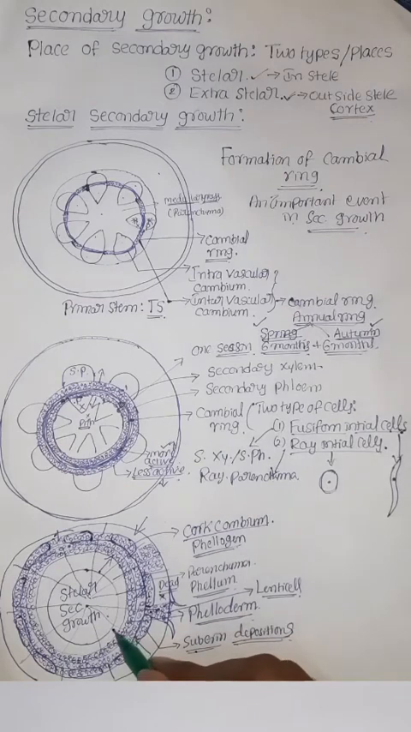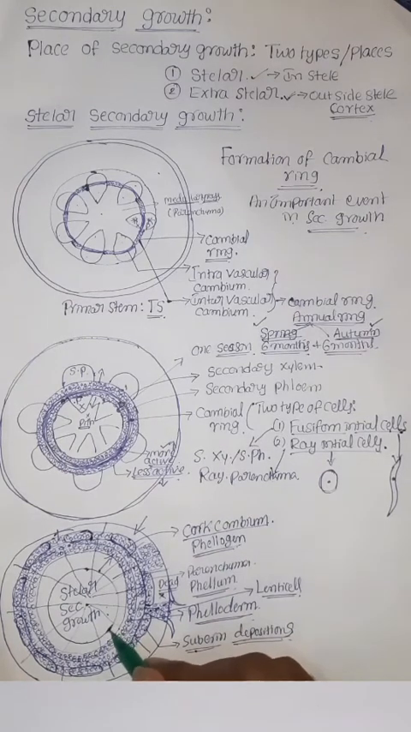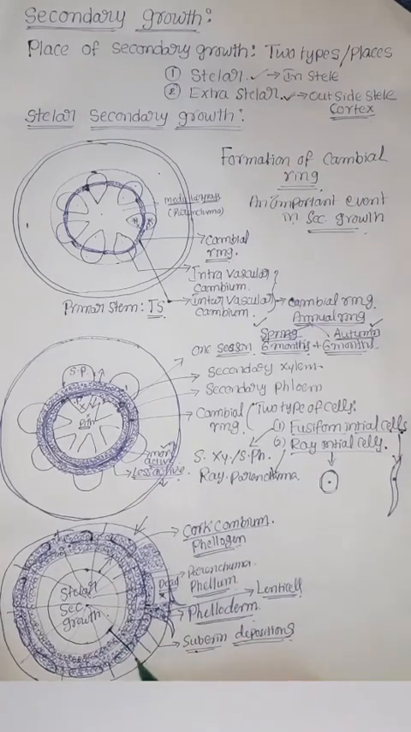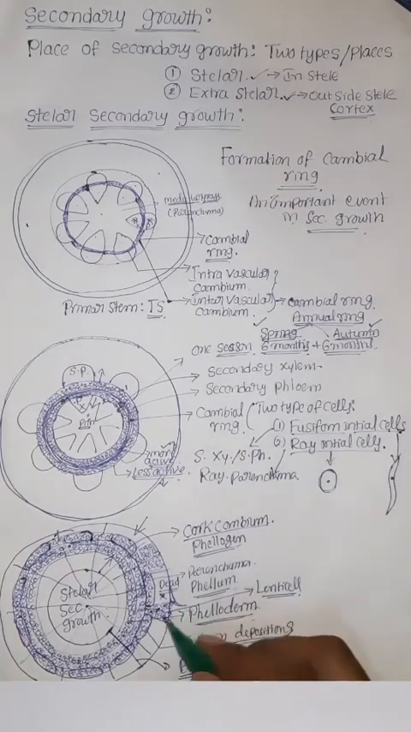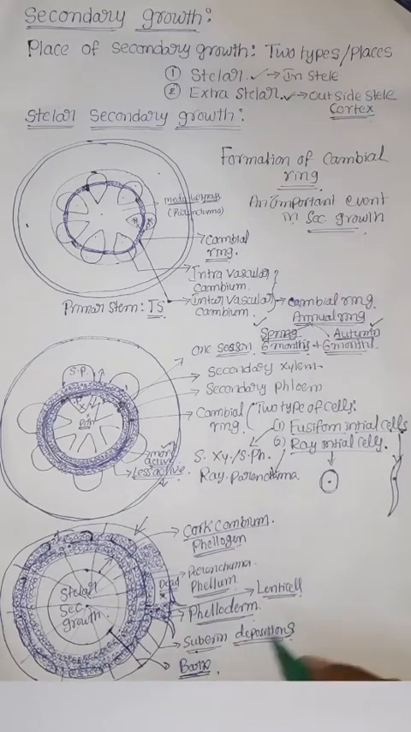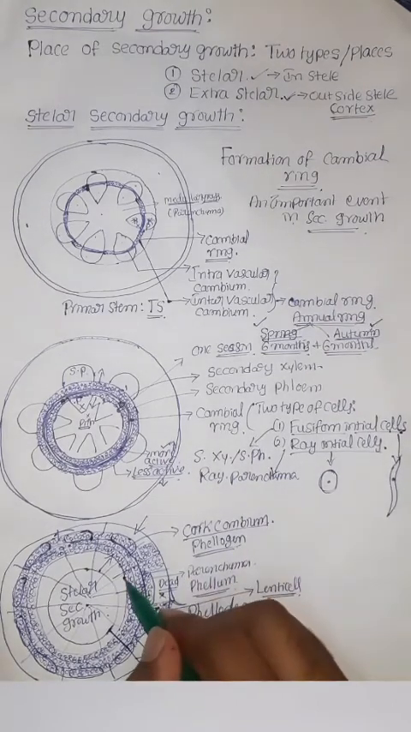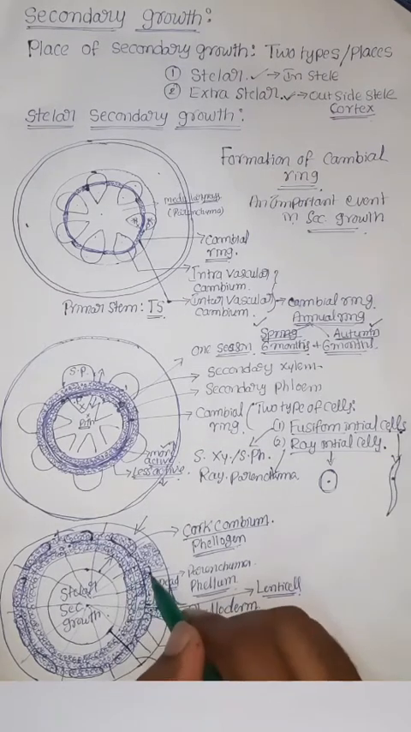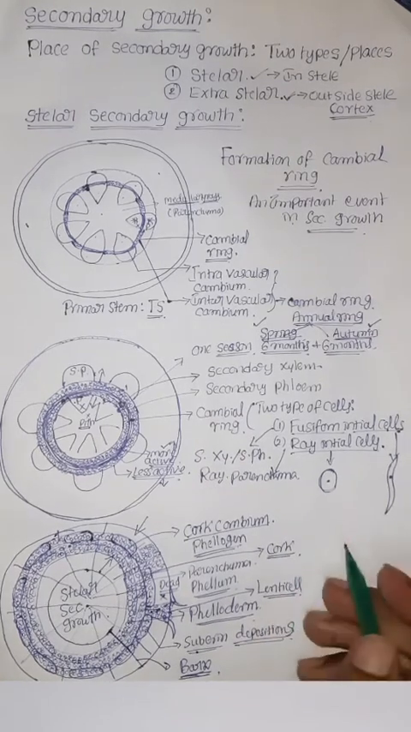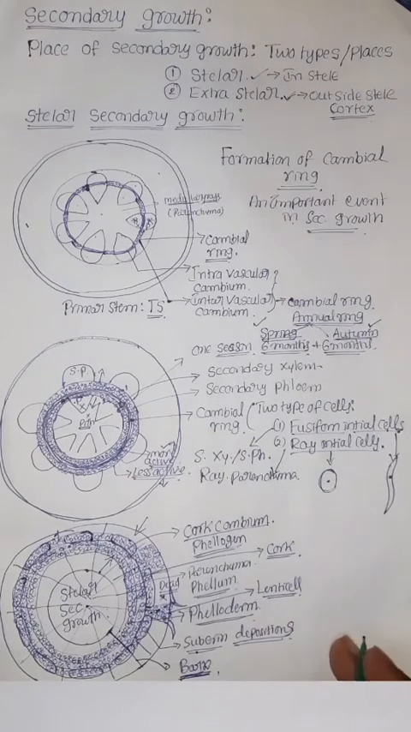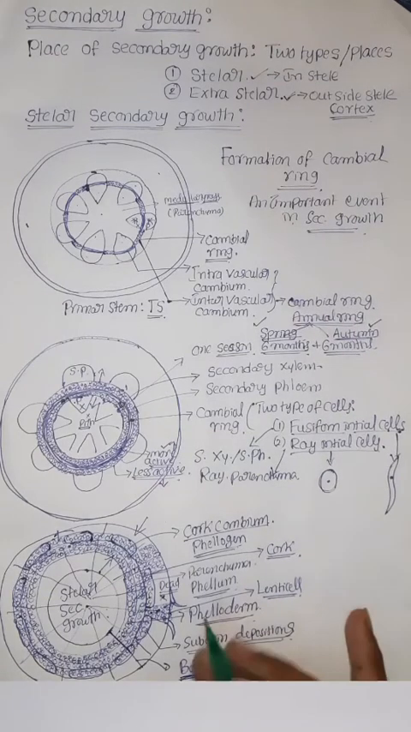And here we need to remember one more term, that is bark. Okay, the tissue which lies on the outer side of the secondary xylem is known as bark. And next, the tissue which lies outside the cork cambium is known as cork. Here it is bark. This is the basic difference between these two things.